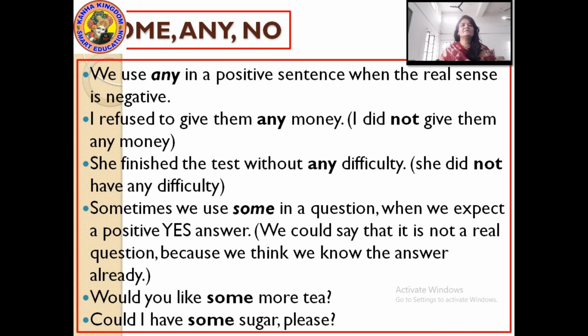Like if I ask you, would you like to have a glass of water? And I know your answer, it's yes, because for water, juice, chocolates or anything we ask, nobody is going to say no. When we know the answer already, most of the expectation in this type of sentence is yes. Like, would you like some more tea? In such questions, we already know the answer. It is either yes or no, but here the answer will not be no because we know the answer will be yes.